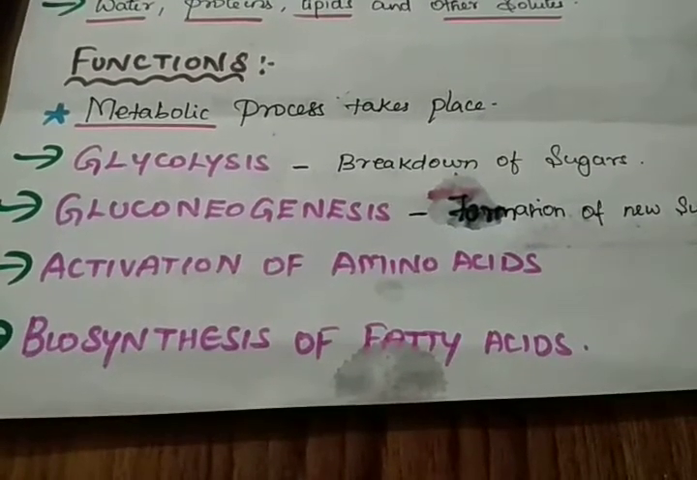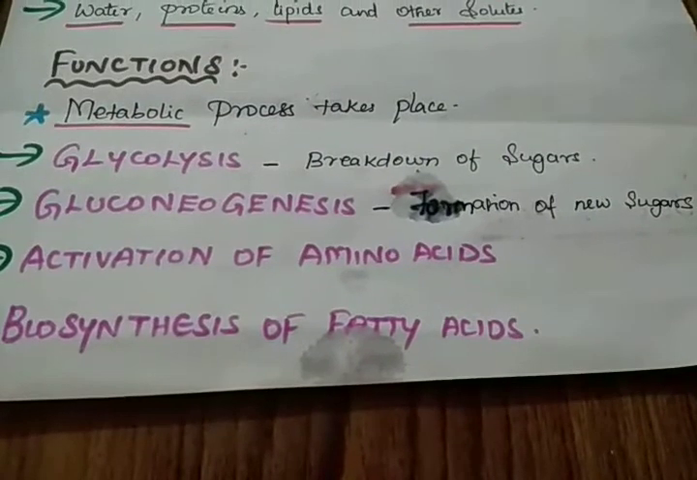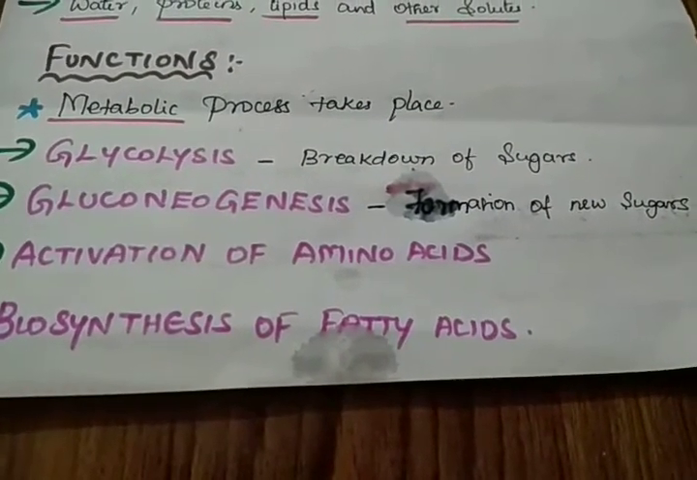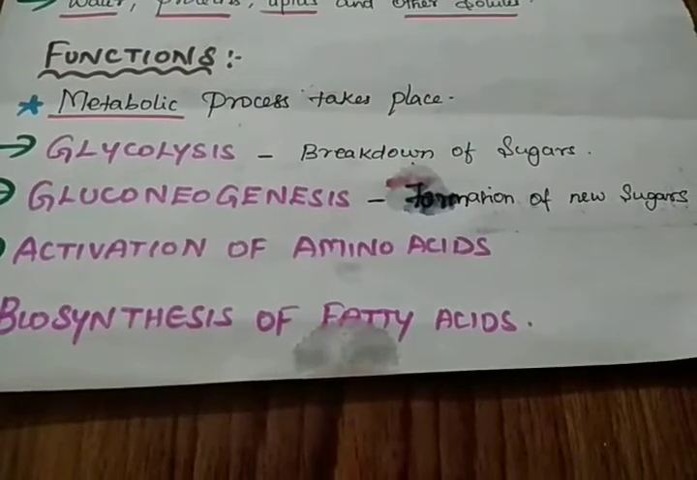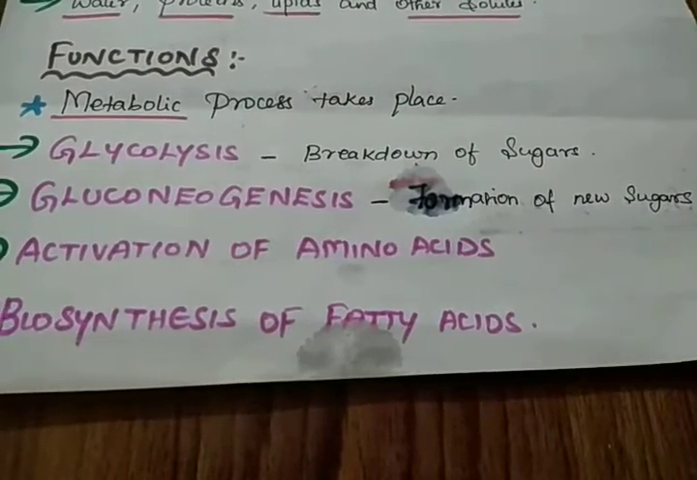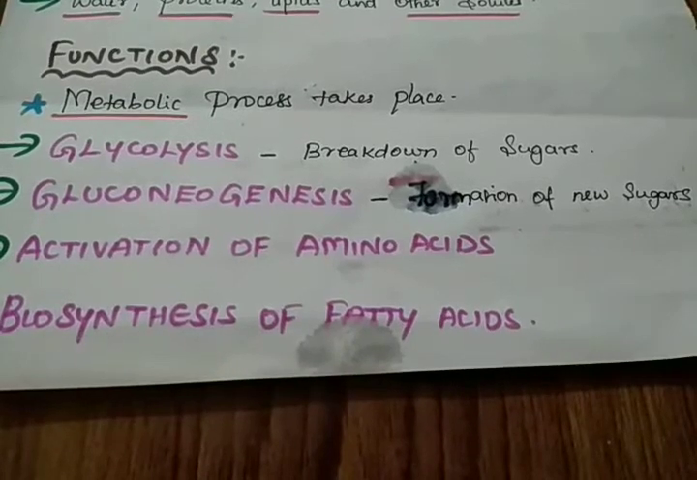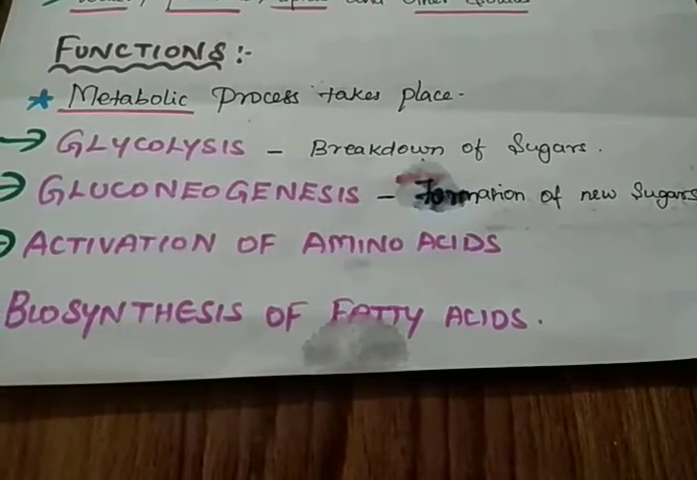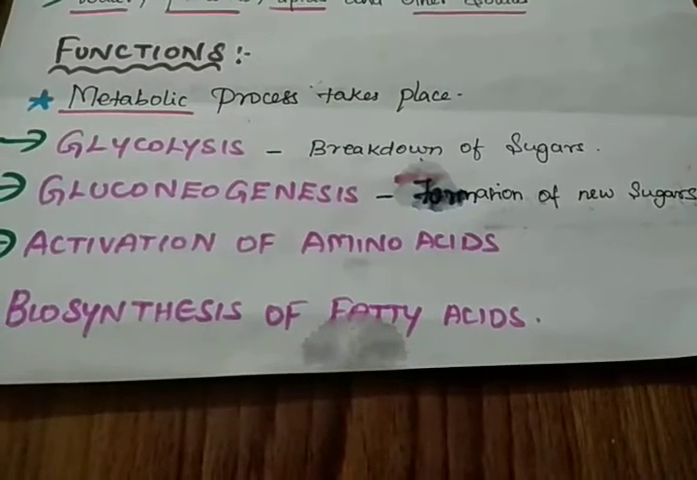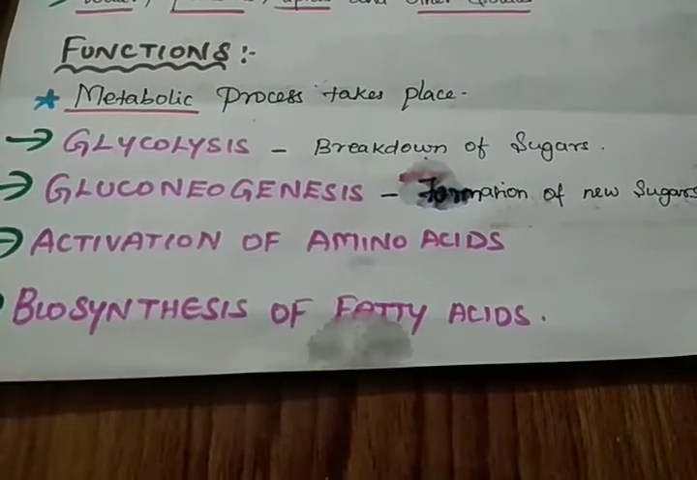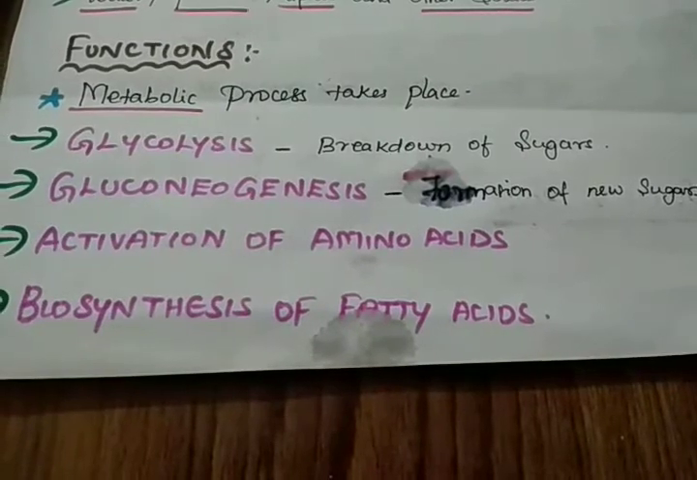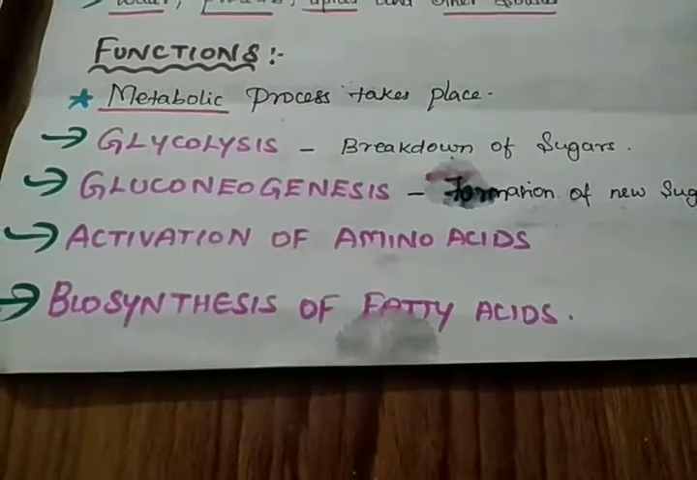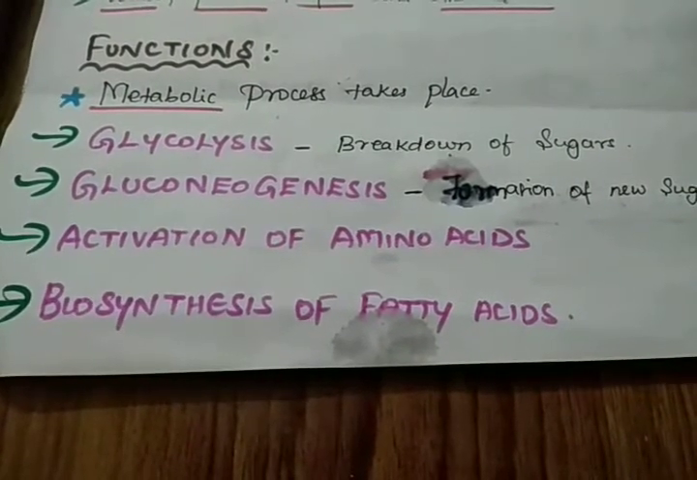Then gluconeogenesis. The word gluco means sugar, neo means new and genesis means synthesis or formation. So formation of new sugar is referred to as gluconeogenesis. This is one type of metabolic process. Then activation of amino acids. Then biosynthesis of fatty acids.